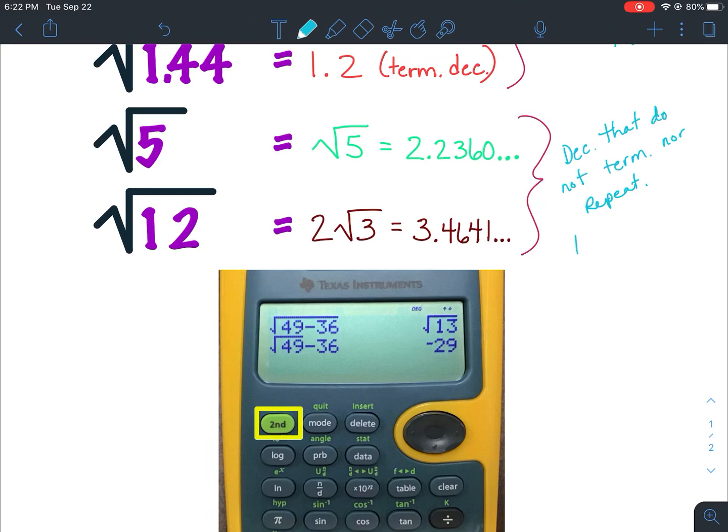Therefore, they are irrational numbers. If you're using the school calculators and the calculator gives you back the root sign, automatically you know it's an irrational number. Again, if you're using the school calculator and the calculator gives you back the root symbol, it is going to automatically be an irrational number.